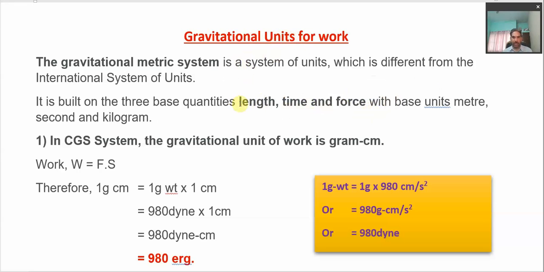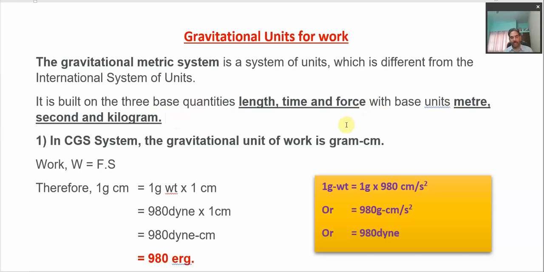The units for these base quantities are: for length we have meter, for time we have second, and for force we have kilogram. Now that may appear strange to some students, but it is not difficult to understand. The only difference is that the force is taken in kilogram.